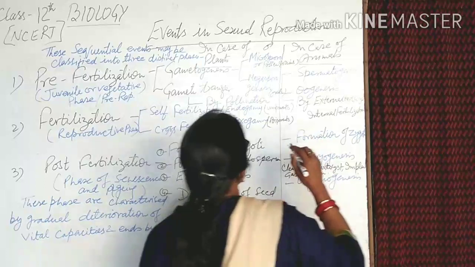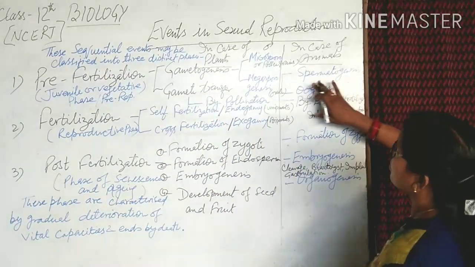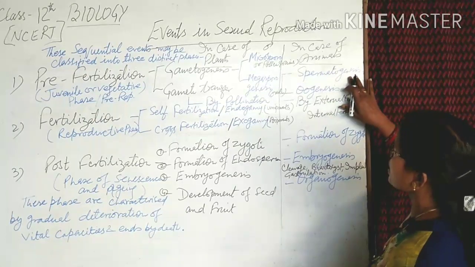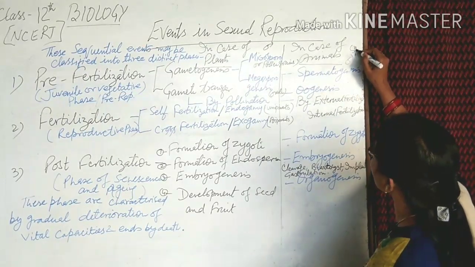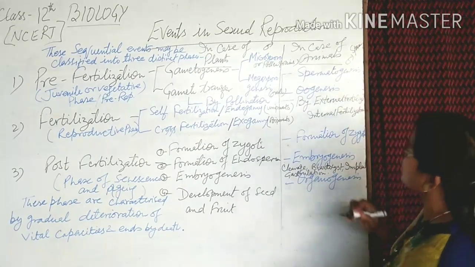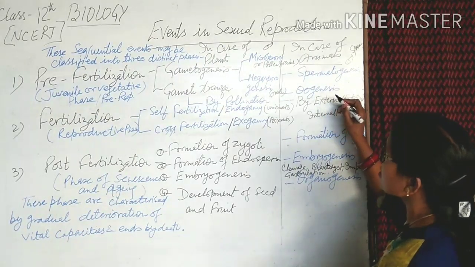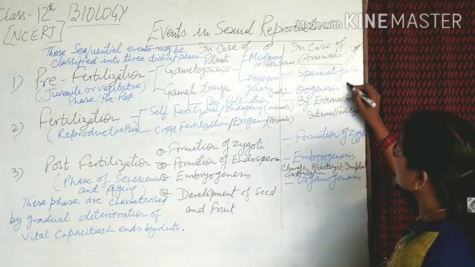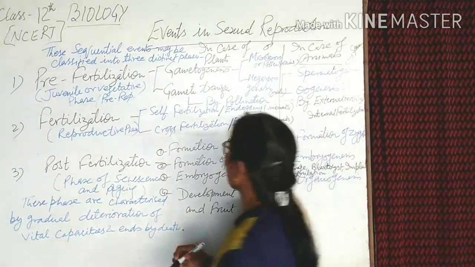And in the case of animals, gametogenesis has a first part, spermatogenesis, meaning male sperm production, the formation of sperms inside the testes. And oogenesis in females means ova are produced inside the ovaries.